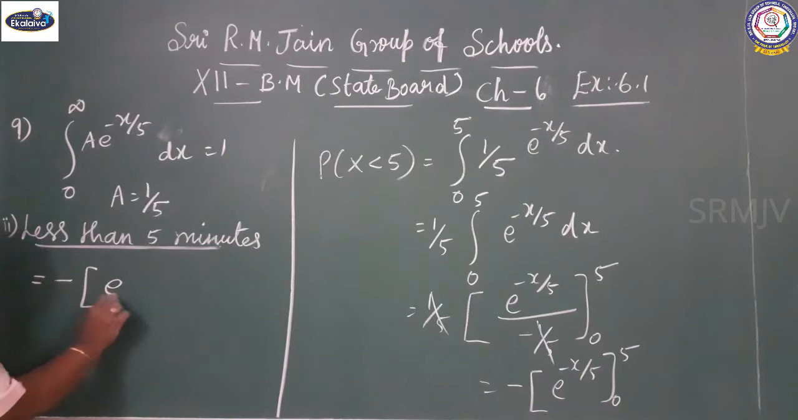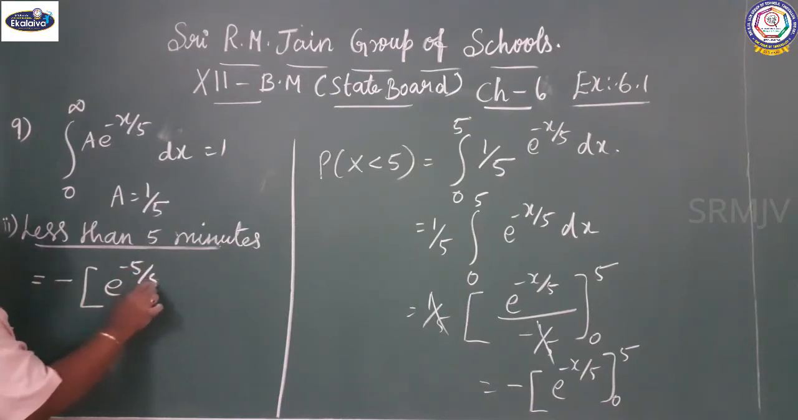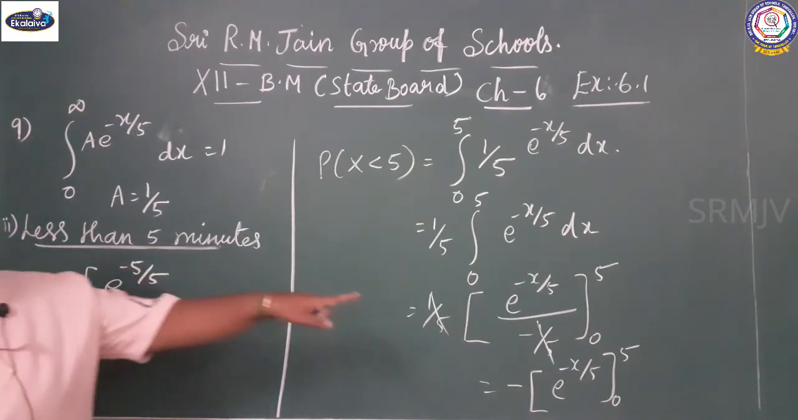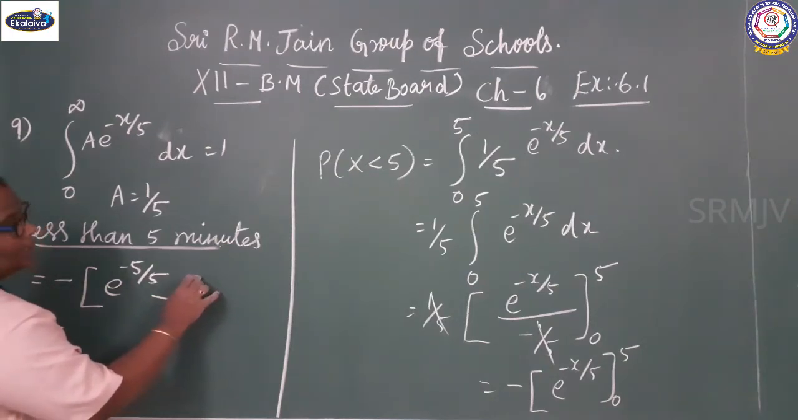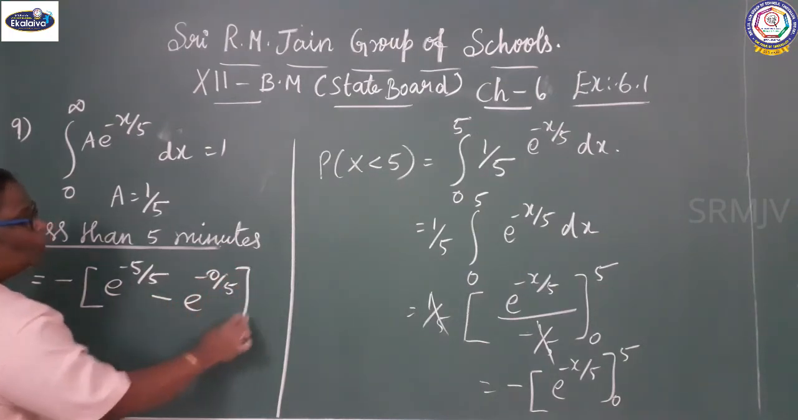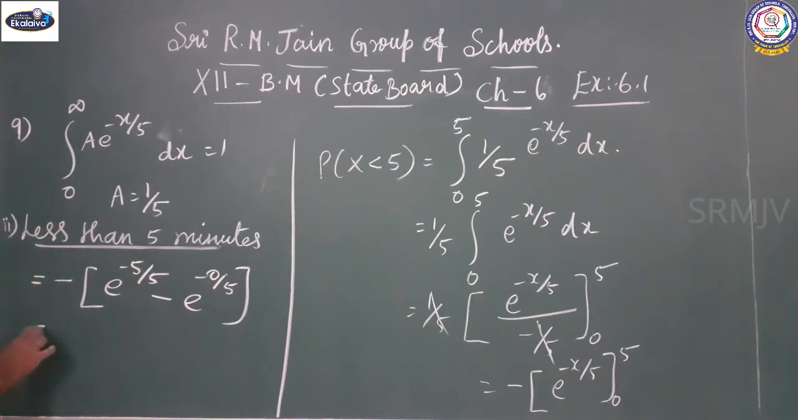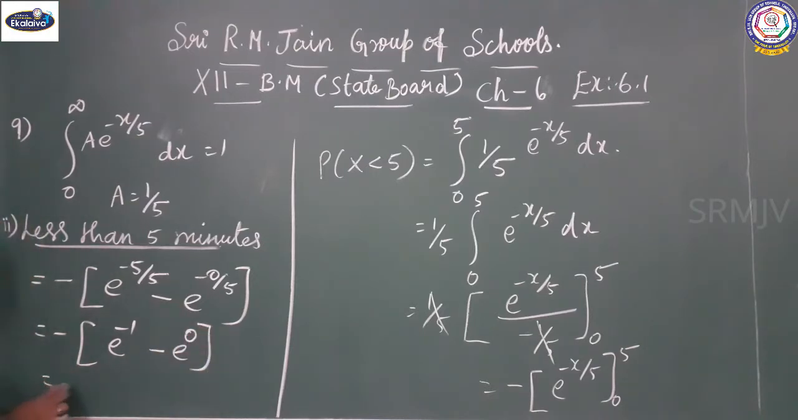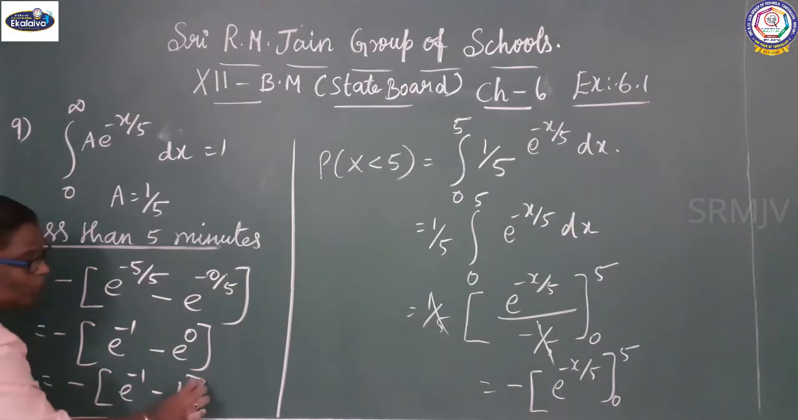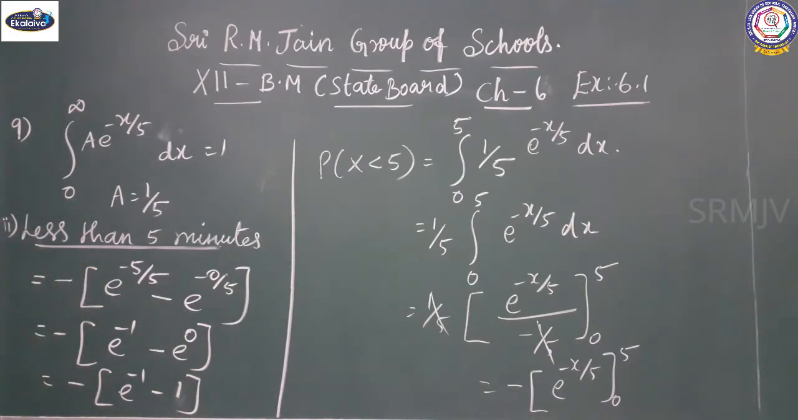Substituting the limits: minus upper limit is minus 5 by 5, minus lower limit is minus 0 by 5. It gives minus e power minus 1 minus e power 0. What is the value of e power 0? It is 1.